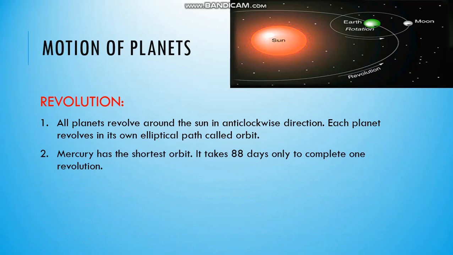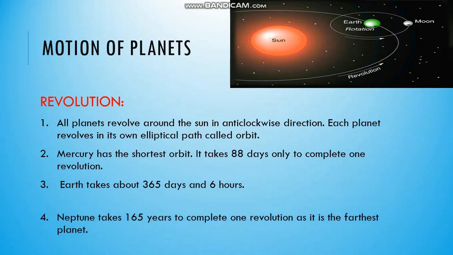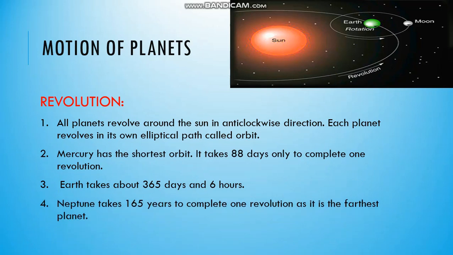Mercury has the shortest orbit. It takes 88 days only to complete one revolution. Earth takes about 365 days and 6 hours. Neptune takes 165 years. So you can imagine, 365 days means 1 year. So Neptune takes 165 years to complete one revolution, as it is the farthest planet. That is why it is taking too much of time.